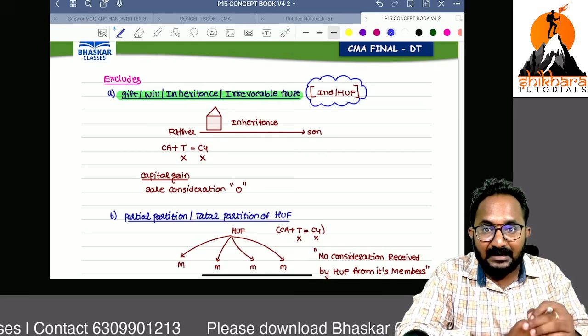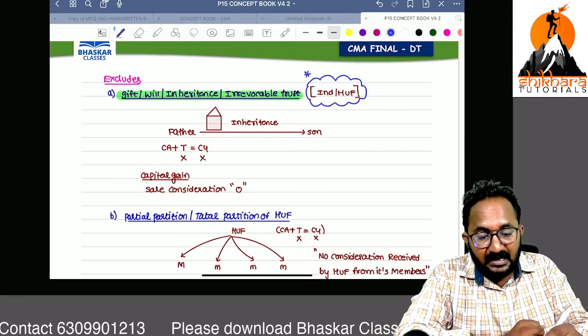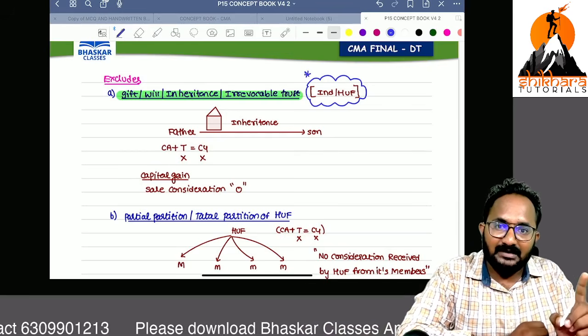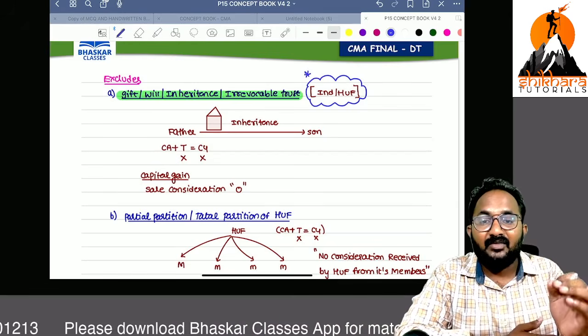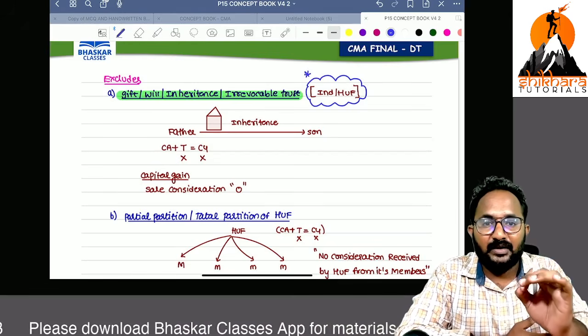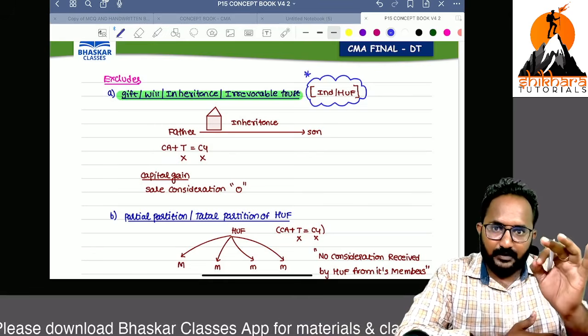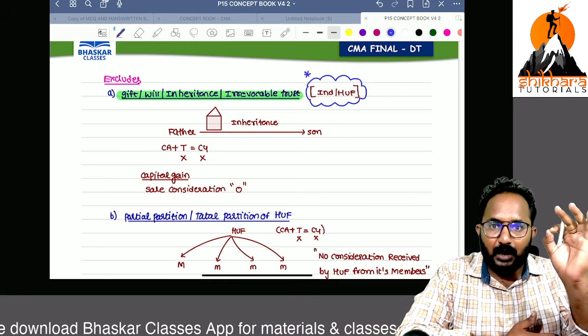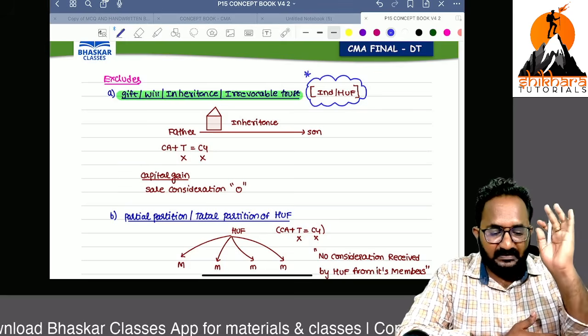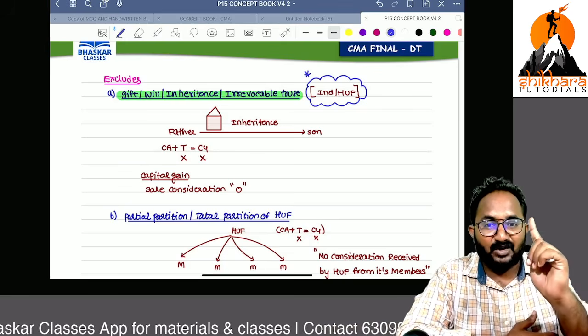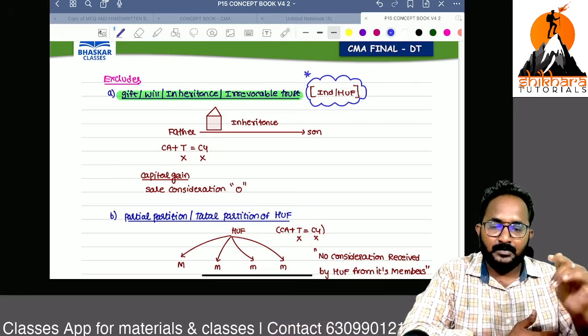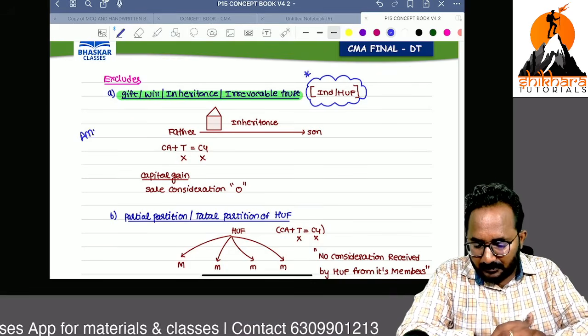But now it is amended: if a gift is given by an individual or HUF to others out of natural love and affection, only then is it excluded from transfer. Gift, will, inheritance, irrevocable trust: if these are given by an individual or HUF, then only that is not treated as transfer. Amendment, just remember.